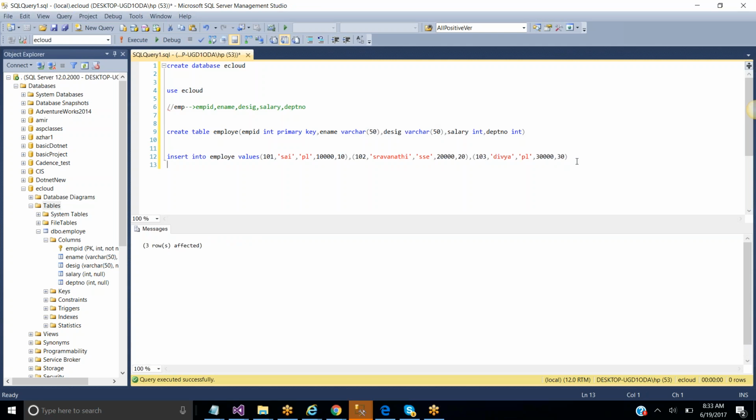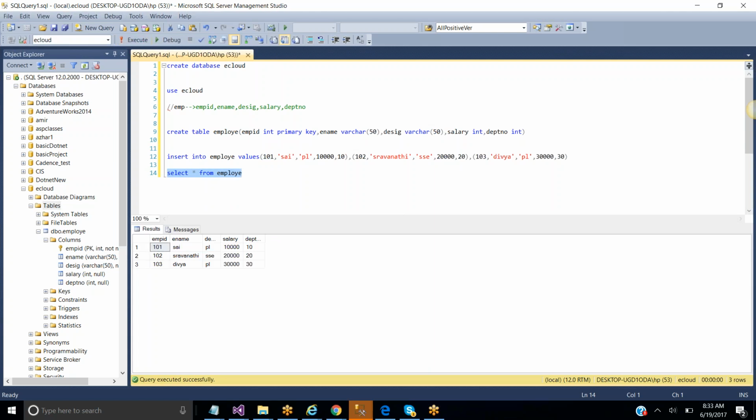Clear, all of you? If you want to see all the data that is present in a table, then we can use select star. Select star in the sense we are selecting all from the table. The name of the table is what? Employee. Clear, all of you? I'm just selecting all the data present under the table, that is select star from the table employee. So 101, 102, 103, all the records will come here.